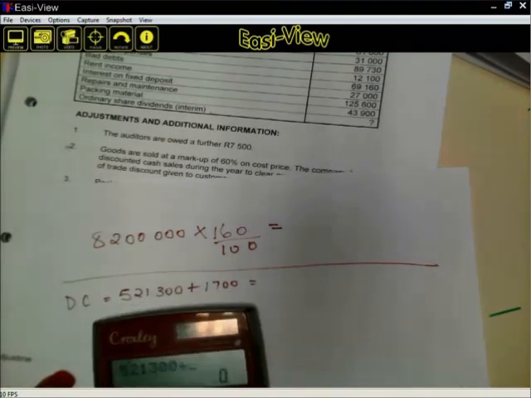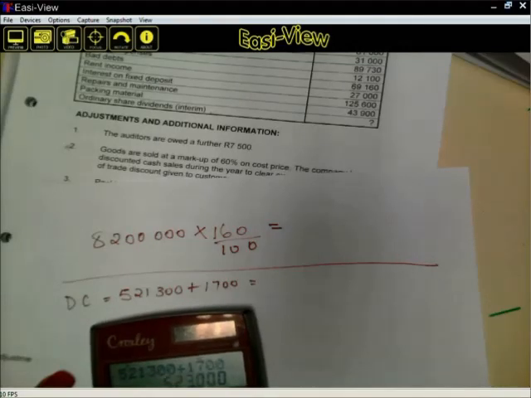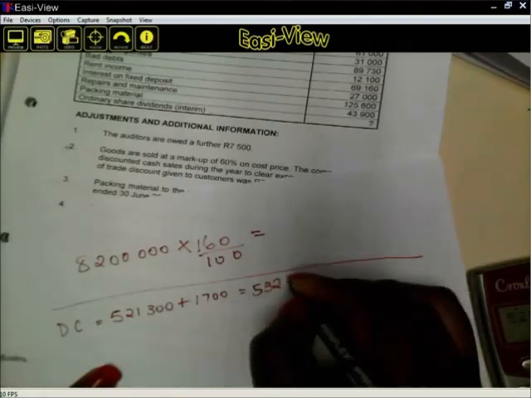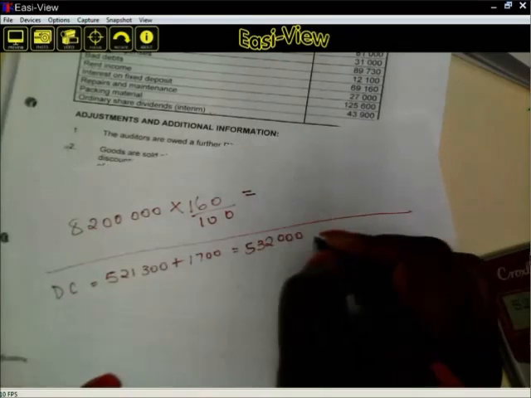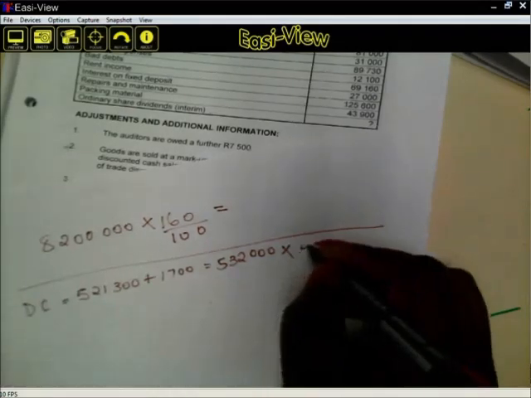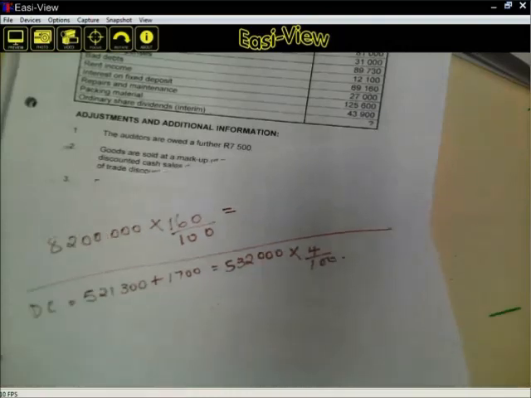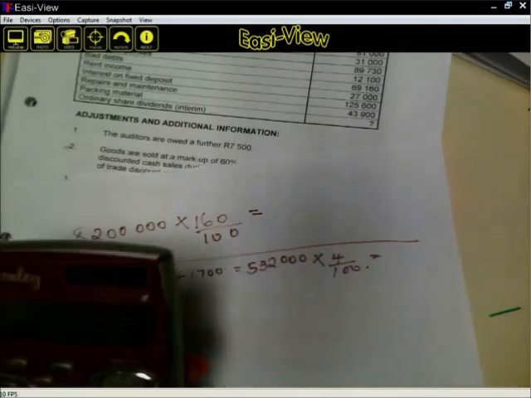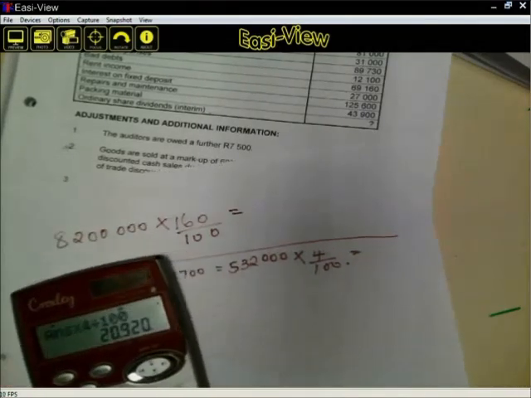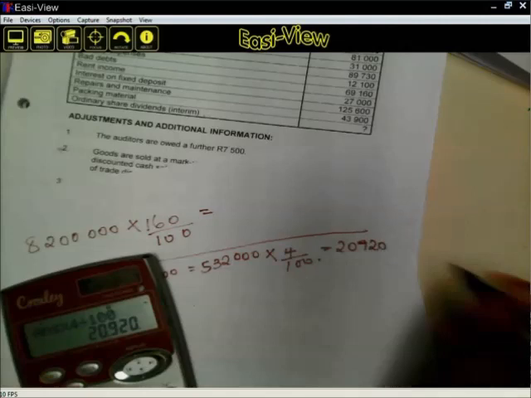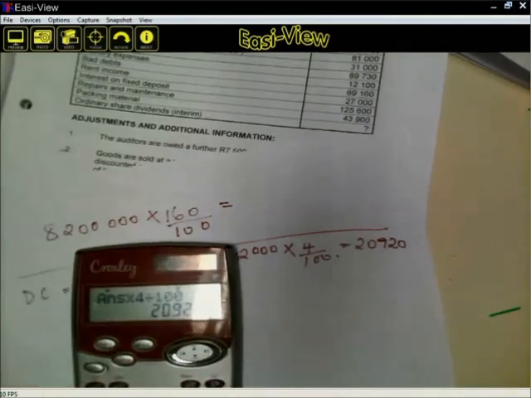Then how much do you have? 521,300 plus 1,700. Then you'll be having 532,1... Then you must multiply this by 4%, 4 over 100. How much do you have? This is what you are going to have: 20,920. Then let's check how much was our provision for the bad debts.